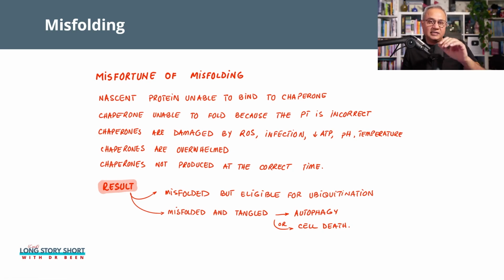A protein that has become misfolded, how will we recycle that? So first we'll try to fix it. If we cannot fix it, we need to now recycle it. How will we recycle it? So please keep in mind there are two mechanisms. One mechanism is called ubiquitination and the other mechanism is called the lytic or autophagic mechanism. We are going to look at these two mechanisms now.